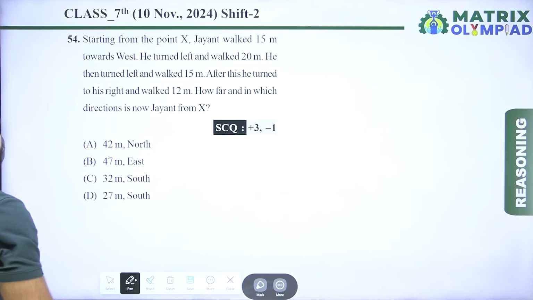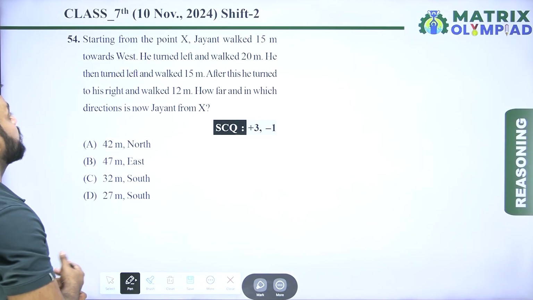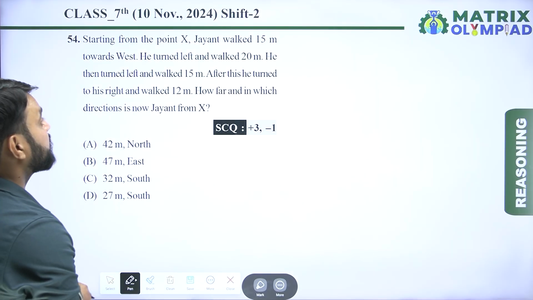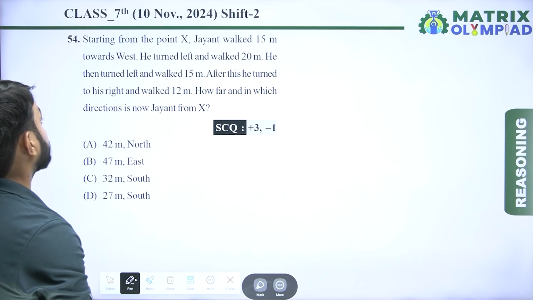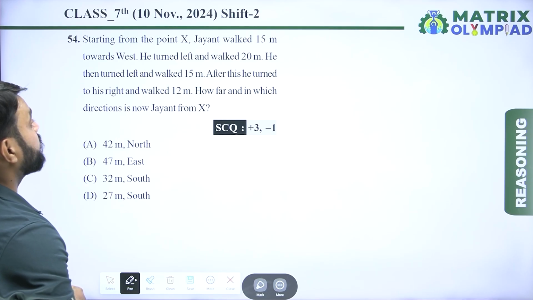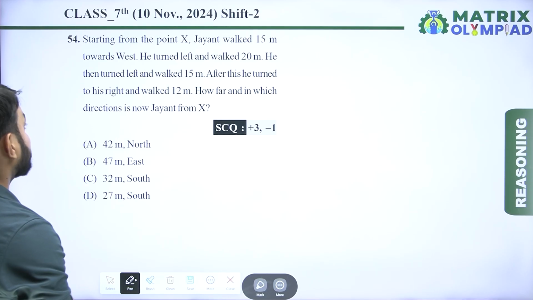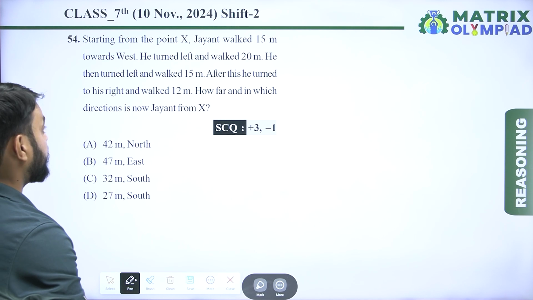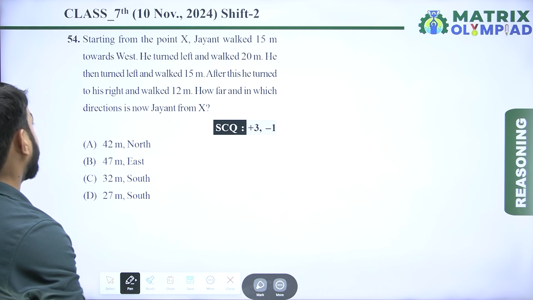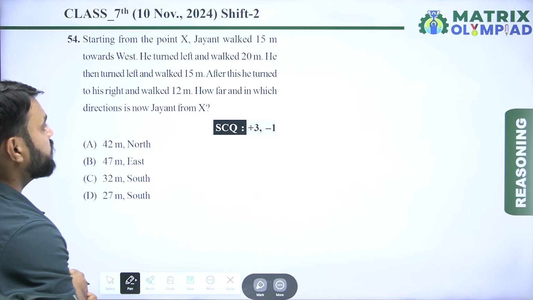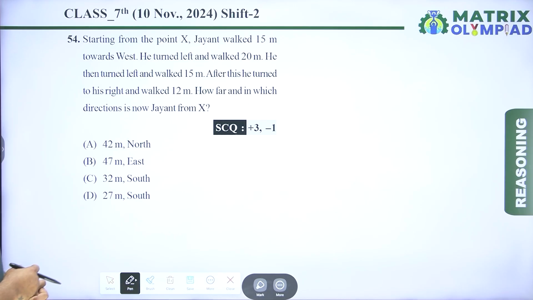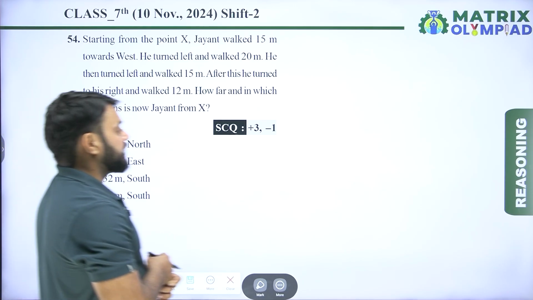So now the next question is question number 54. Starting from the point X, Jayant walked 15 meter towards west. He turns left and walked 20 meter. He then turned left and walked 15 meter. After this, he turned to his right and walked 12 meter. How far and in which direction is Jayant now from X?